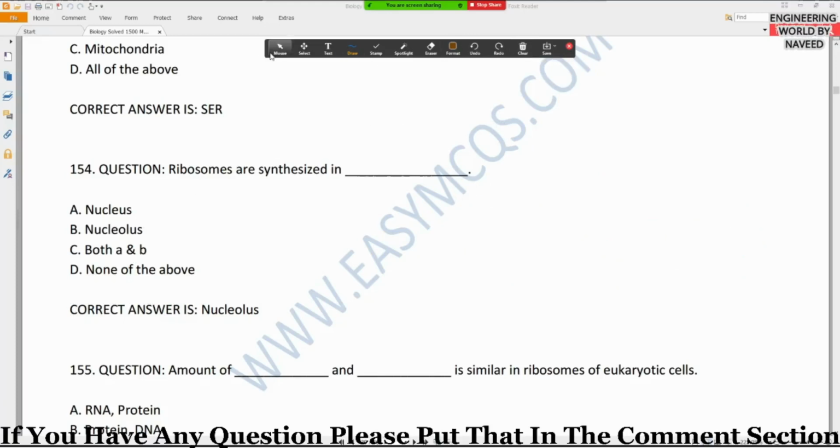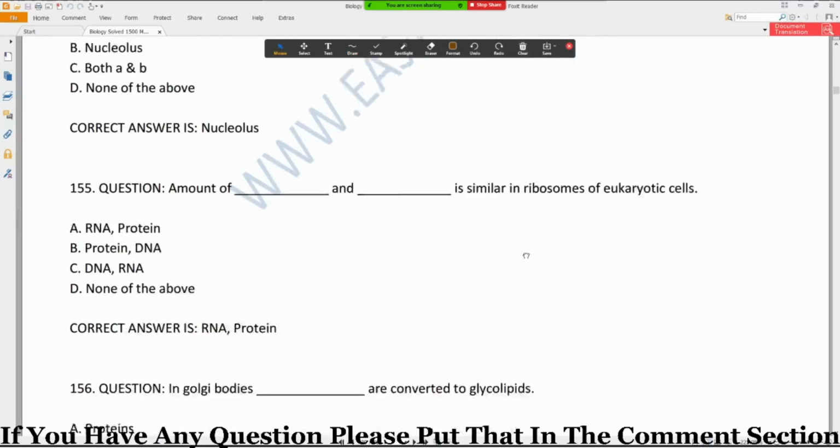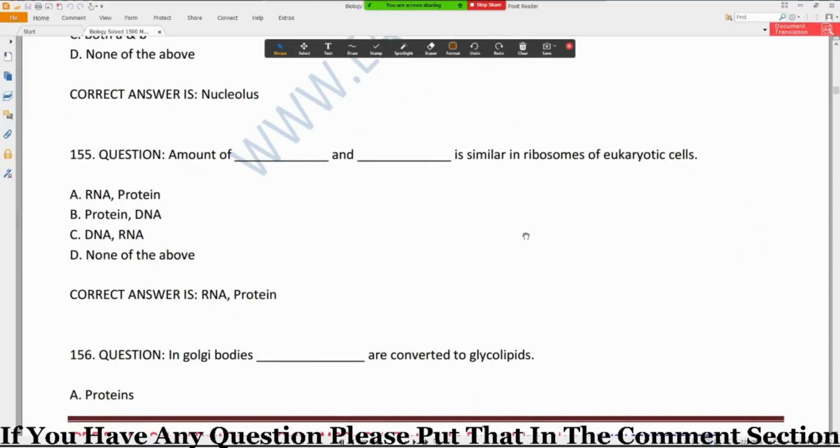Okay, question number 155. Amount of dash and dash is similar in ribosome of eukaryotic cell. Option A, RNA, protein; option B, protein, DNA; option C, DNA, RNA; and option D, none of the above.